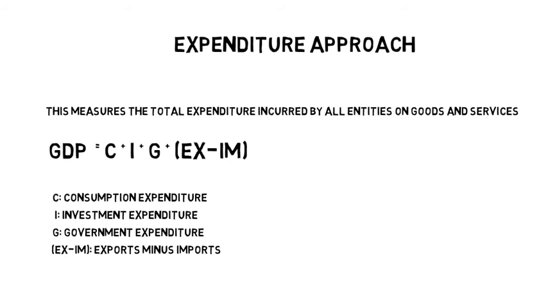Government expenditure is what the government spends on the development of infrastructure for public welfare. All these expenditures come under government expenditure. Plus net exports: exports which the country has made minus imports which the country has imported from other countries. The difference of that is net exports. If we add all these things, we get the GDP by the expenditure approach.